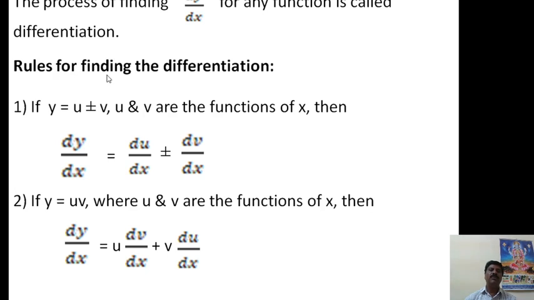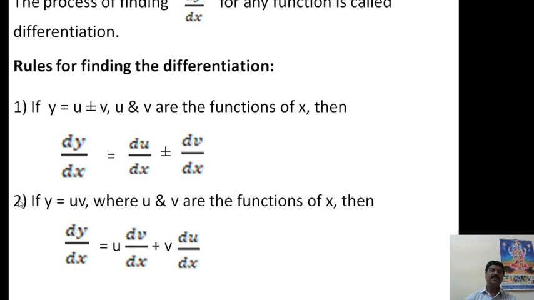Now coming to the rules for finding the differentiation. If y is equal to u plus or minus v, where u and v are functions of x, then dy by dx is equal to du divided by dx plus or minus dv divided by dx. This rule is called the addition and subtraction rule for differentiation.